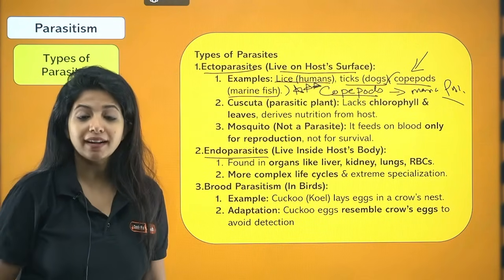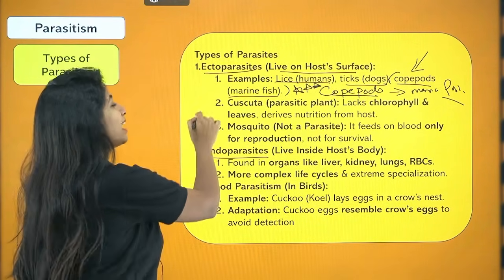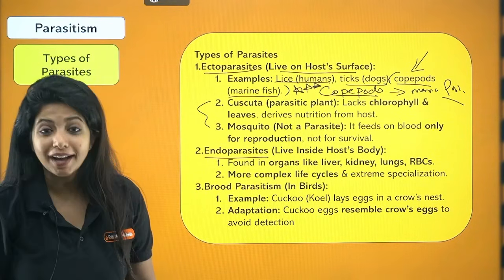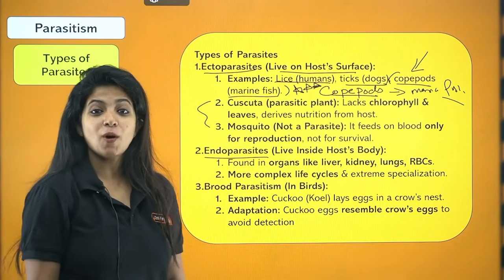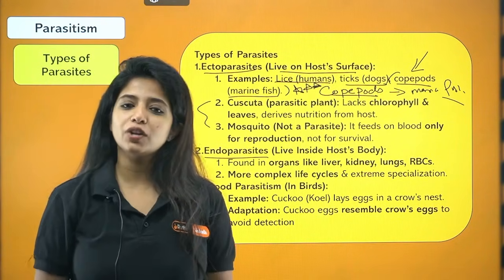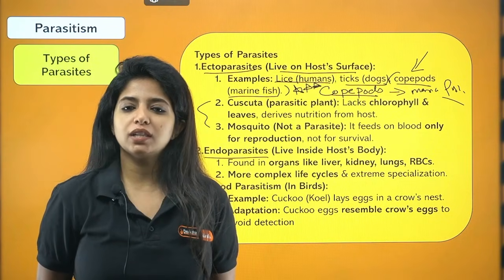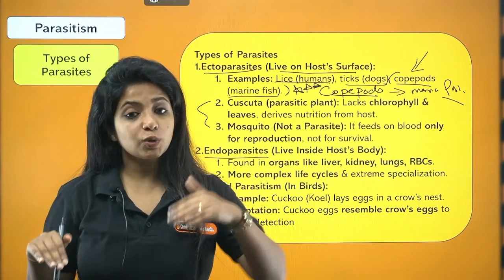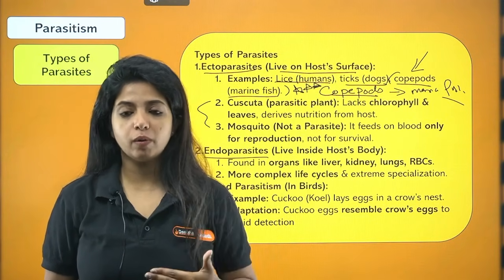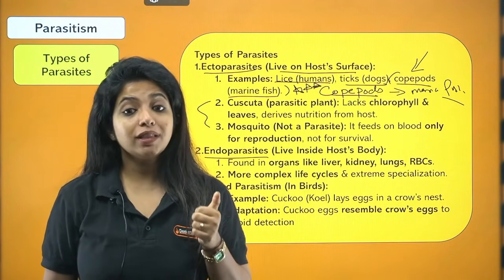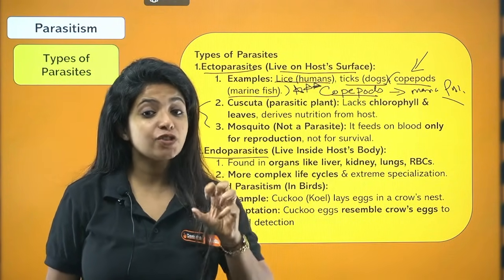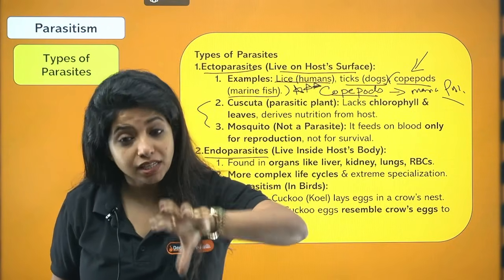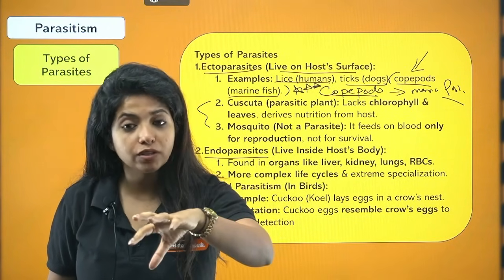Apart from that, another ectoparasite that you have is Cuscuta. Cuscuta is found in the case of plants. You call this Amarbel, you also call this Dodder. Basically, Cuscuta does not have chlorophyll. So can it do photosynthesis? No, it cannot do photosynthesis. So in that case, don't you think it has to derive its nutrition from a plant that has chlorophyll and does photosynthesis? Yes.